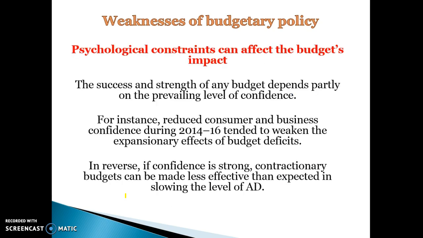Psychological constraints. Often it depends on the level of confidence in the market. Even when we're in a trough, if the government implements tax cuts, it may not have a big impact on consumer and business spending because they might not be very confident, so they just save most of the money. If confidence is strong, like at a peak in the business cycle, contractionary budgets may not slow aggregate demand because people are happy to go into debt anyway. So even if they're charged higher taxes, they'll just go into more debt.